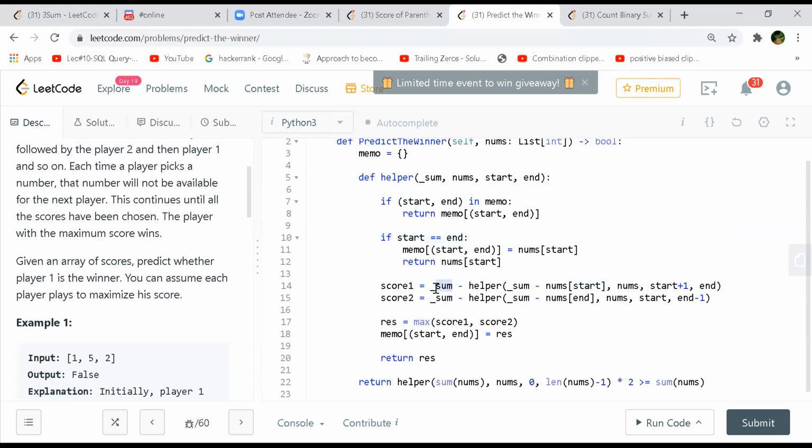The entire sum of the array, if I do: if I take the start element, then I'll subtract the value of that score from this sum and increase start plus 1, right? And if I pick from the extreme end, then end minus 1, and I'll subtract that from my sum. That result has to be subtracted from this sum. So this is again what you were saying, the maximum, I mean, minimum score from his side.